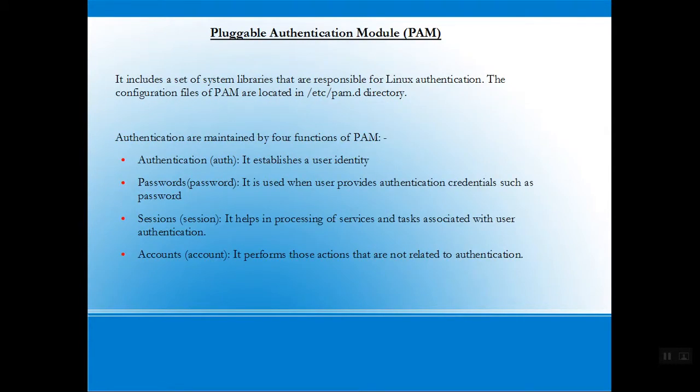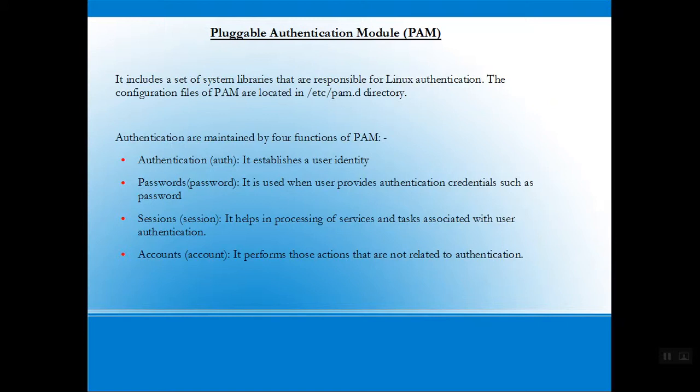Now what is Pluggable Authentication Module or PAM? Pluggable Authentication Module includes a set of system libraries that are responsible for Linux authentication. The configuration files of PAM are located in the /etc/pam.d directory. Authentication in PAM is maintained by four functions: authentication or auth, which establishes a user identity.